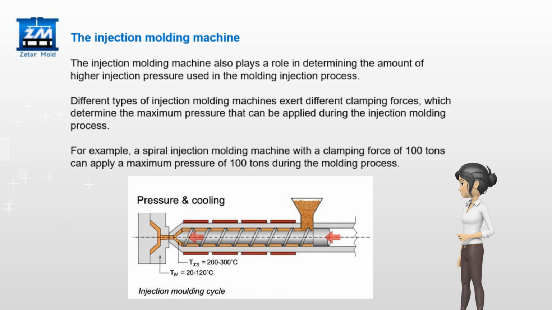The injection molding machine. The injection molding machine also plays a role in determining the amount of higher injection pressure used in the injection molding process. Different types of injection molding machines exert different clamping forces, which determine the maximum pressure that can be applied during the injection molding process. For example, an injection molding machine with a clamping force of 100 tons can apply a maximum pressure of 100 tons during the molding process.